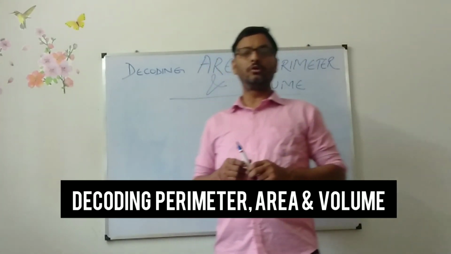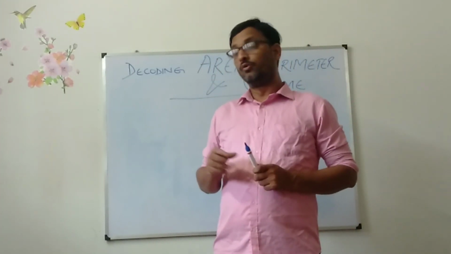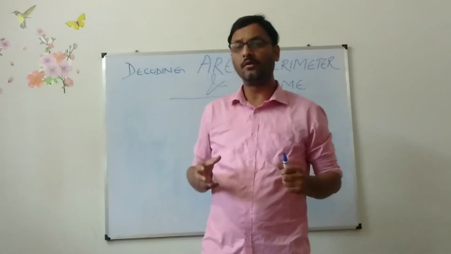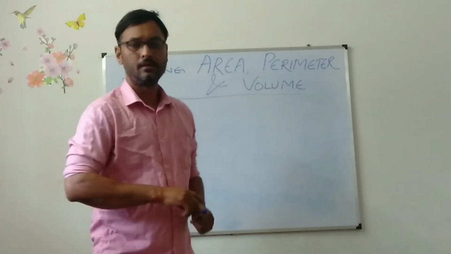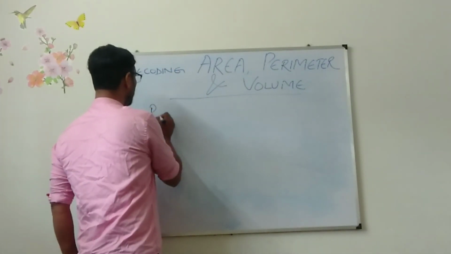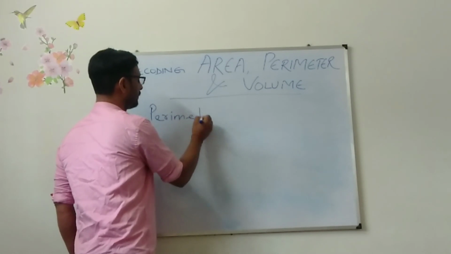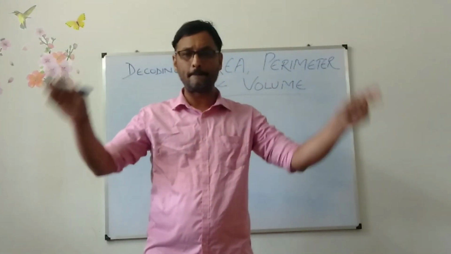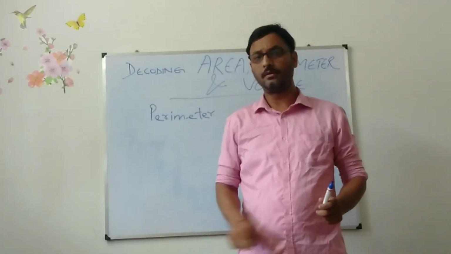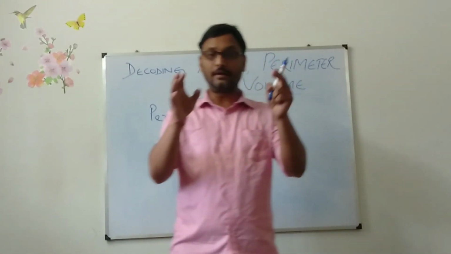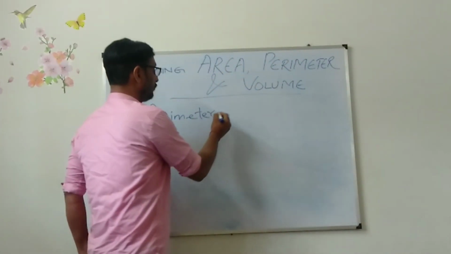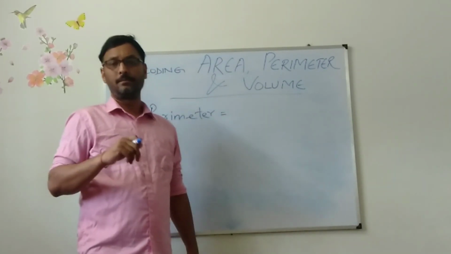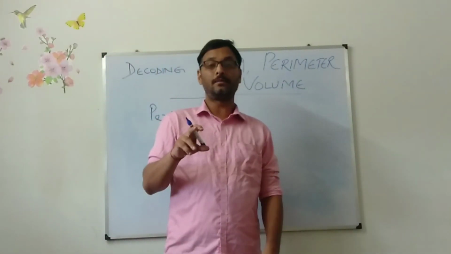But today I am trying to decode the mind of the person who found out the definition of area, perimeter and volume. What was his thought when he was defining this? So first, perimeter. What is perimeter? Perimeter is nothing but boundary, borderline. That is perimeter. So for different shapes, you know different perimeters. But what was the basic thought?